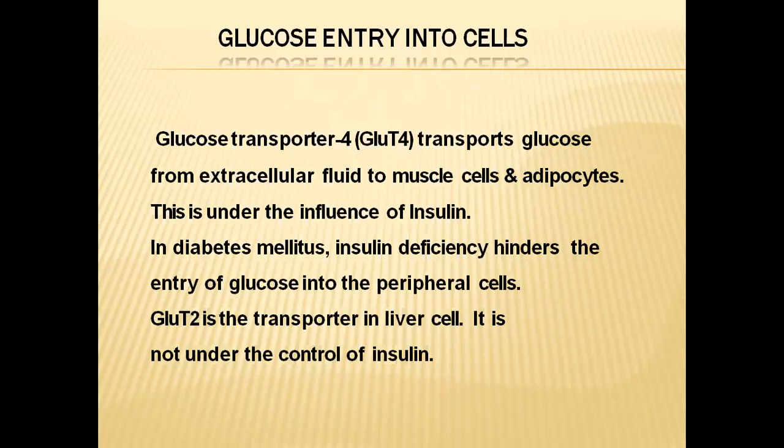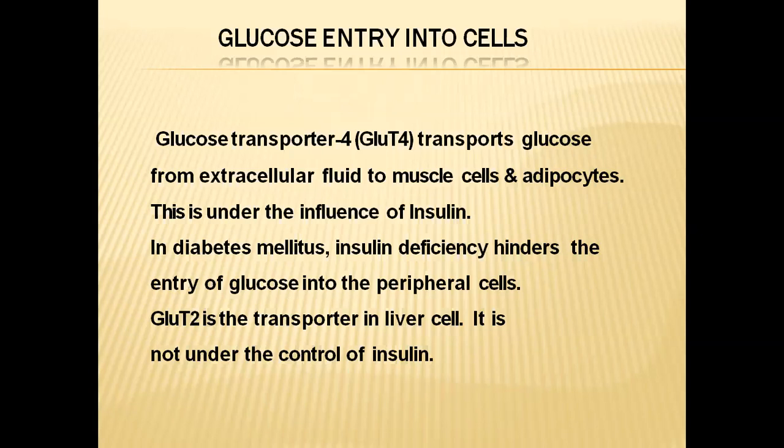All the cells have a very special type of transporter molecule in the plasma membrane. That special transporter that helps in the transport of glucose into the cells is called glucose transporter 4, GLUT4.